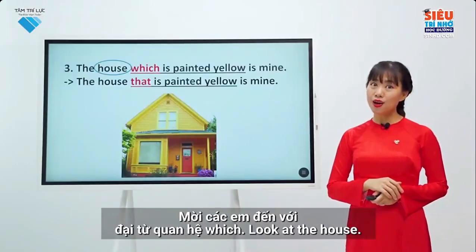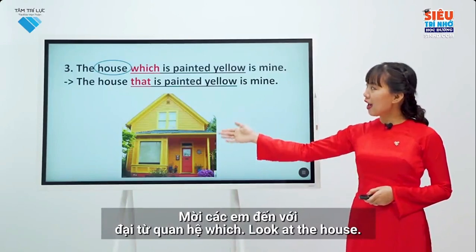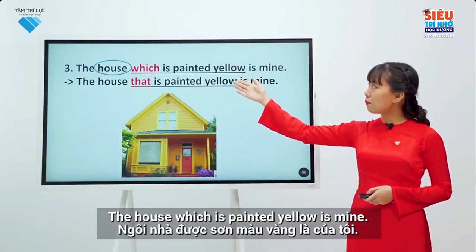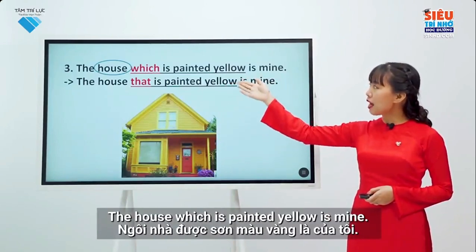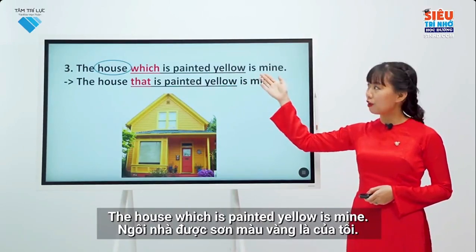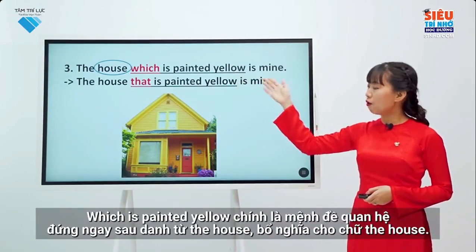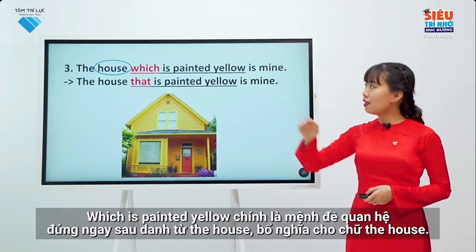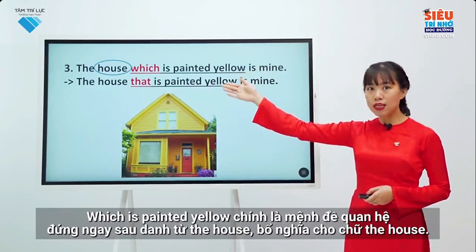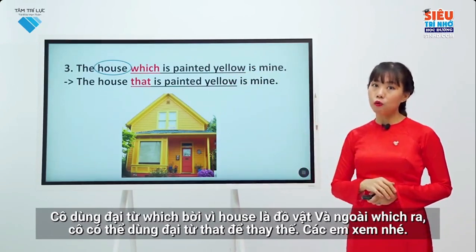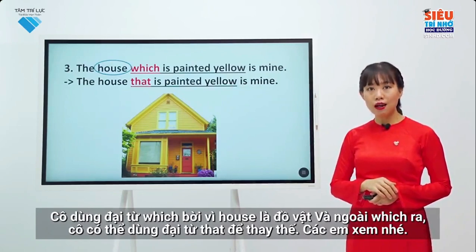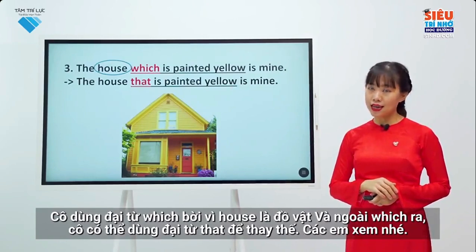Let's come to the relative pronoun which. Look at the house. The house which is painted yellow is mine. Which is painted yellow is the relative clause standing right behind the noun, the house, and supporting the noun, the house. I use the pronoun which because house is an object. Besides which, I can also use the pronoun that to replace.